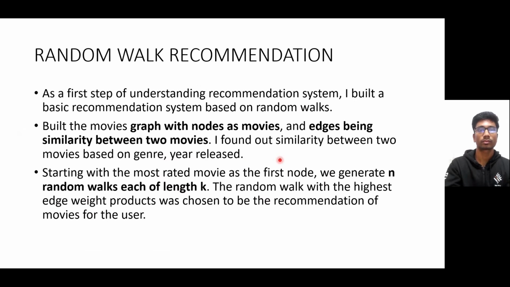Recently, researchers have paid considerable attention to fairness issues for artificial intelligence applications, and it will be the center of attention in the future. Before going into the fair recommendation system, I tried to develop a movie recommendation system using the approach of random walk. Here I built the movies graph with nodes as the movies and edges being the similarity between two movies. I found the similarity between two movies based on the genre and the year it was released. Now I start with the most rated movie as the first node, and we generate n random walks, each of length k. The random walk with the highest edge weight product was chosen to be the recommendation of movies for the user. So this was a very naive recommendation model that I built.